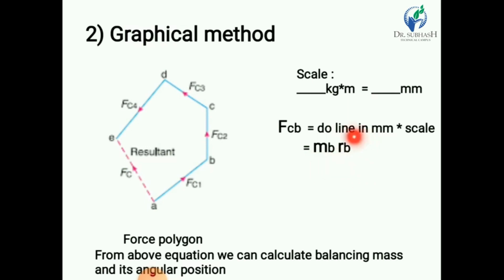Now if we specify RB, then we can calculate MB. So we obtain the balancing mass MB. And similarly, from the horizontal line at E, we can obtain theta B. So my dear friends, this is the graphical method. I hope you understand both methods, the analytical method and the graphical method. Thank you.